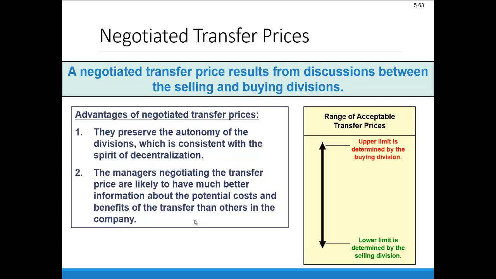Now in these cases, we're looking for a range of acceptable transfer prices. The upper limit is determined in this case by the buying division, right? The most they're willing to pay, so to speak. And then the lower limit would be determined by the selling division, the cheapest they're willing to let these things go for or sell for.